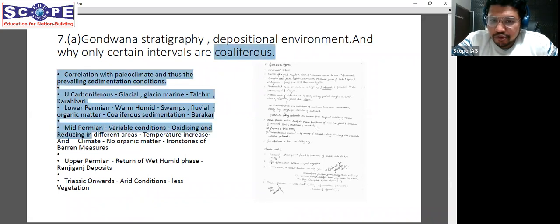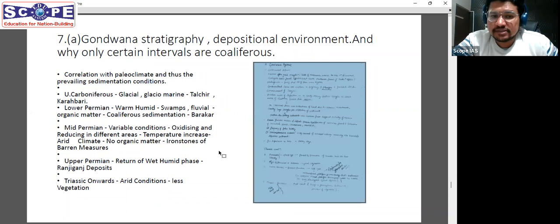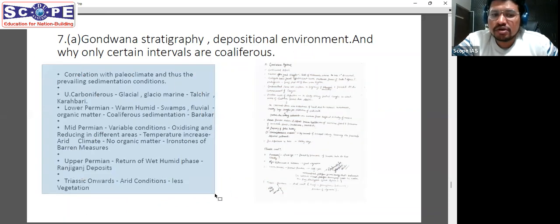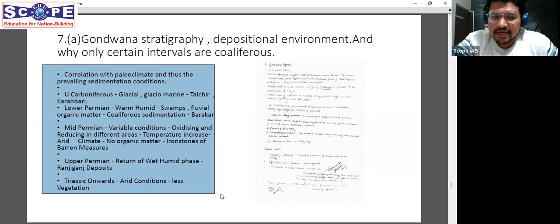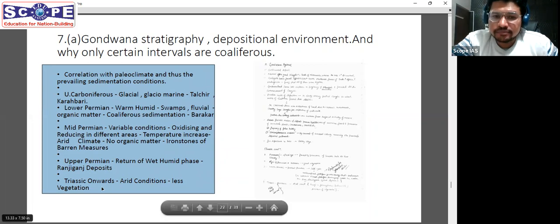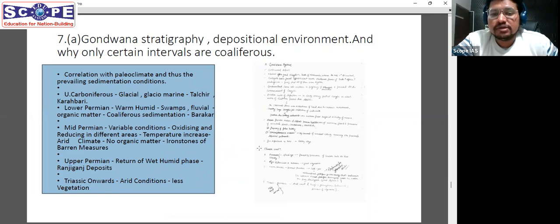Here I have put a screenshot of the notes where we read this, and here I have written out how the climate changed right from bottom to top. Wherever there was a warm and humid phase, there was vegetation, swamps were formed, and ultimately those were the layers which became coal rich. So Barakar is coal rich, and Raniganj is coal rich.